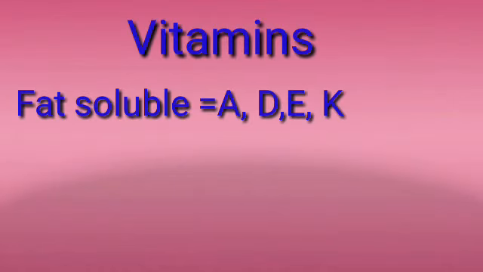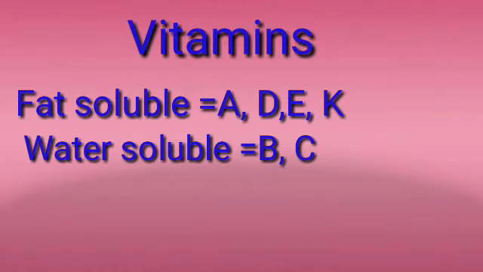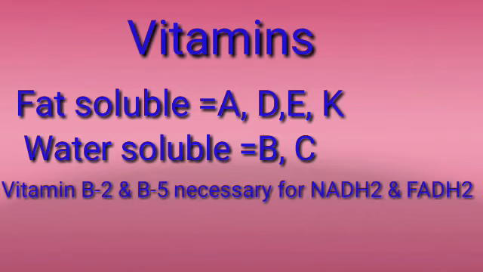After the lipids, the next important nutrient is the vitamins. There are 6 main types of vitamins, and there are many sub kinds of them also. A, D, E, K and B, C. They are the 6 main vitamins. They are categorized into 2 categories. First one is fat soluble.